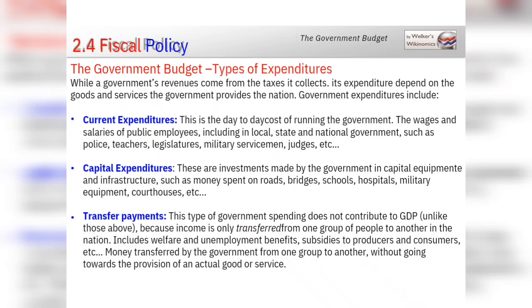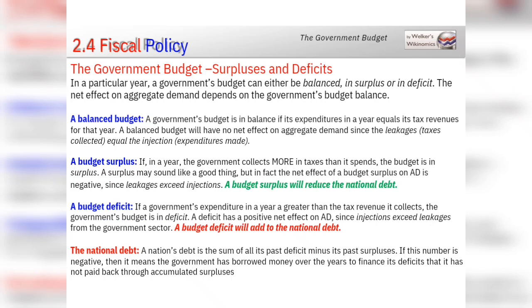There are three types of government expenditures: current expenditures, capital expenditures, and transfer payments. Current expenditures are the day-to-day cost of running the government, the wages and salaries of public employees, etc. Capital expenditures are the expenditures spent by the government on infrastructure, such as money spent on roads, bridges, schools, etc. A government budget is a balanced budget if its expenditure is equal to its tax revenue.